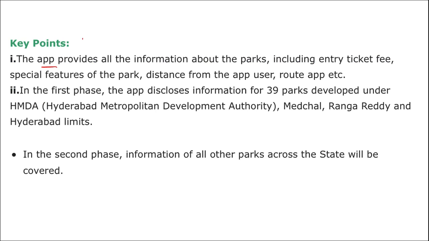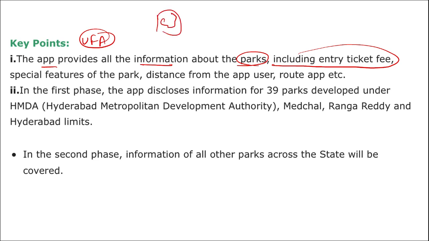This Urban Forest application provides us information about the parks, entry tickets, fees, what features are available there, and what the distance is from the app user, the route. If in a forest there are certain routes, then the facilities provided, what shops there are, what items you can purchase, or what the guidelines are, everything is given in this application. In the first phase, the app discloses information for 39 parks developed under HMDA.